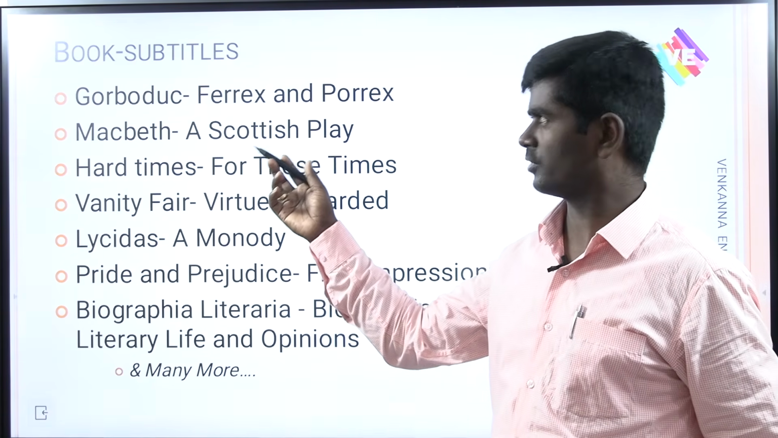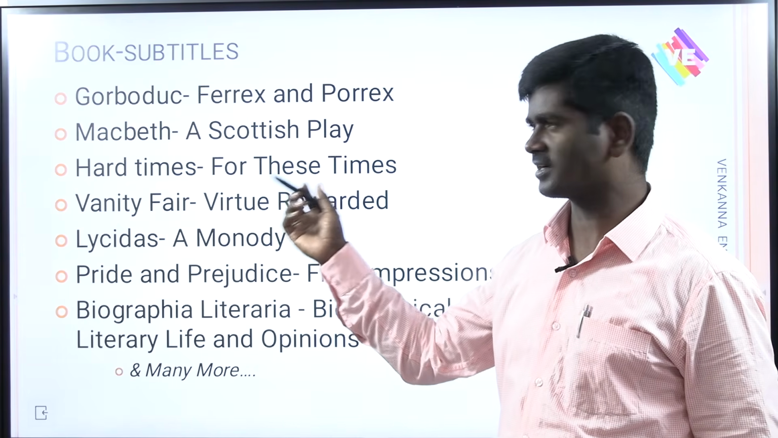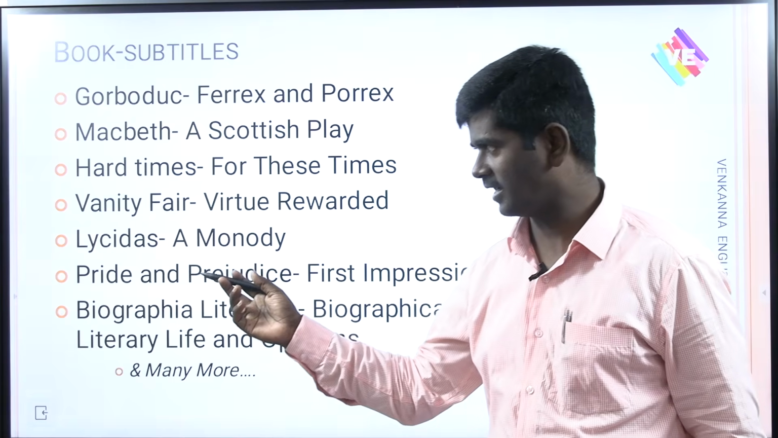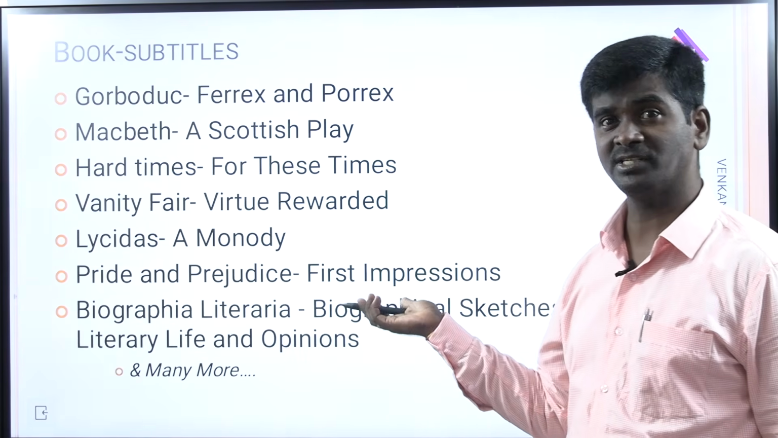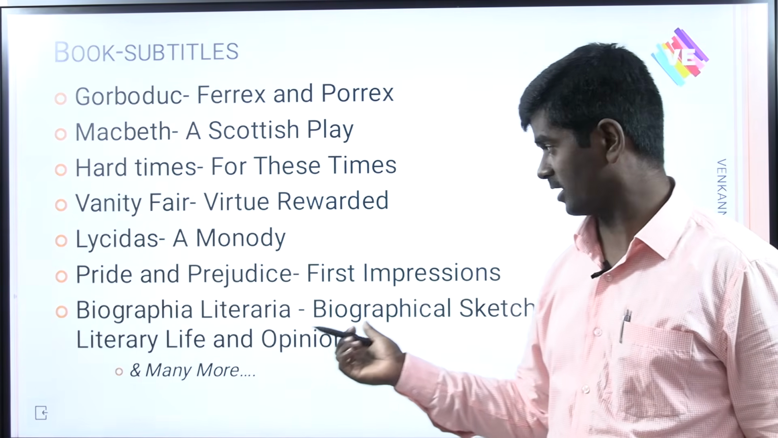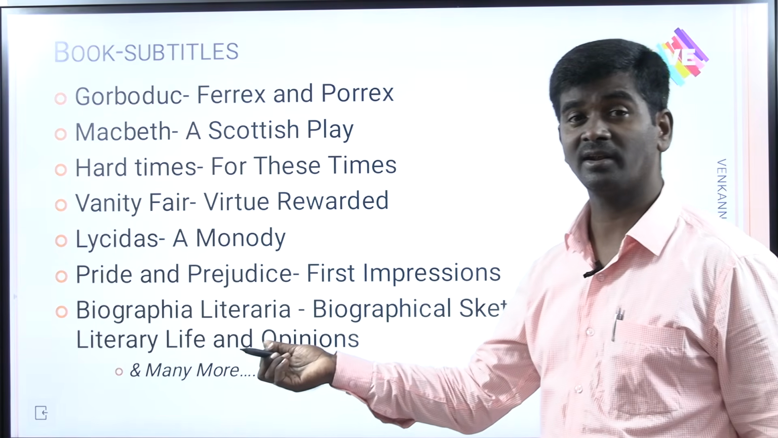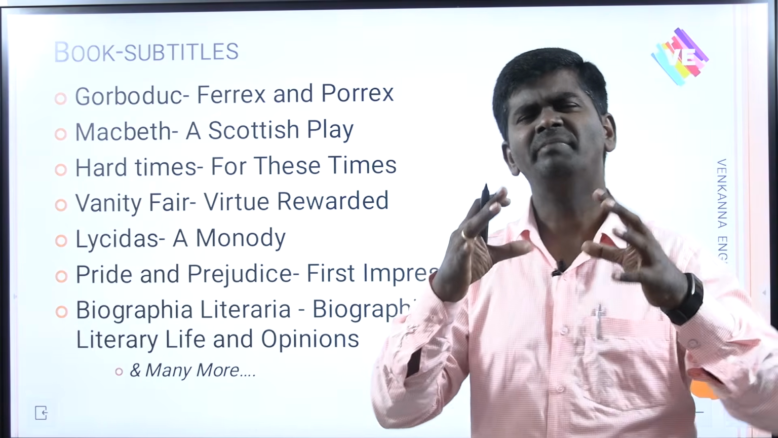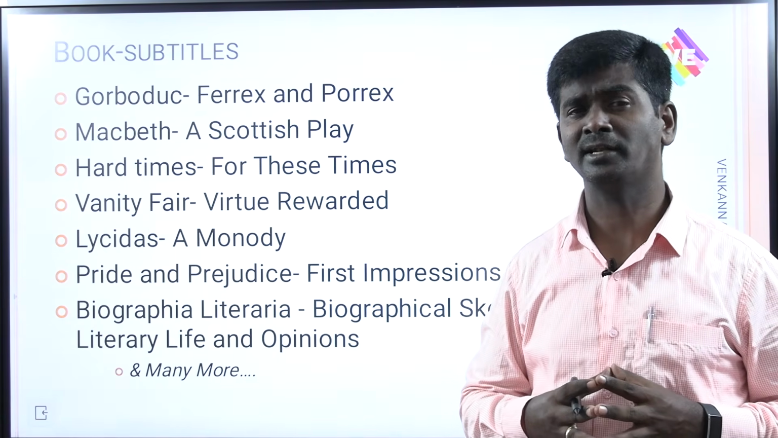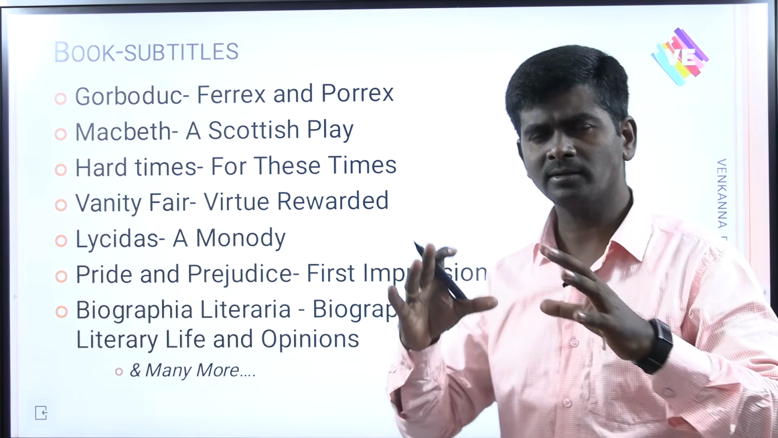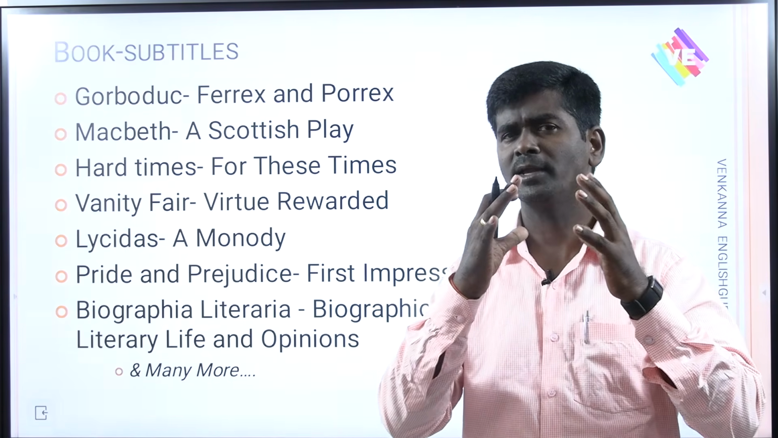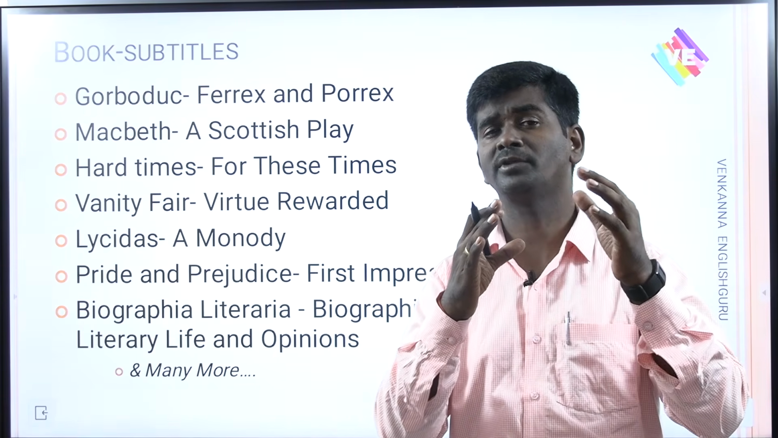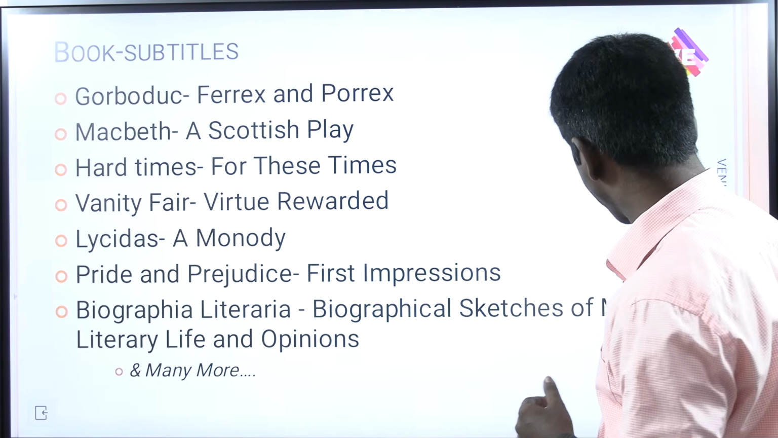And Gorboduc, Ferrex and Porrex, Macbeth, a Scottish play, Hard Times for These Times, Vanity Fair, Virtue Rewarded, Lycidas, a monody, and Tyrus is a threnody, Pride and Prejudice, First Impressions, Biographia Literaria, biographical sketches of my literary life and my literary opinions, popular quoted bits in the history of SET and NET examinations, my friends. Like that, you should collect all important titles and subtitles. You will easily get 200 to 300 that we have.